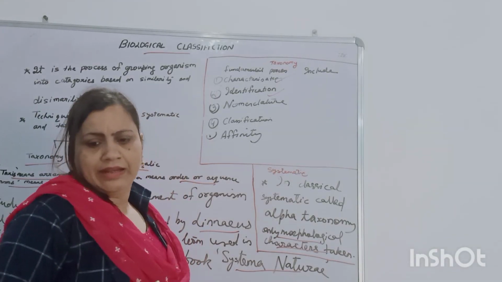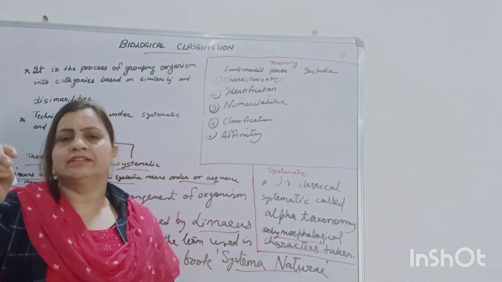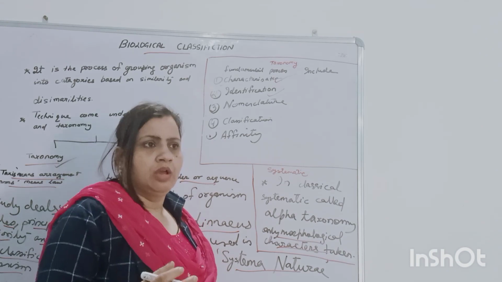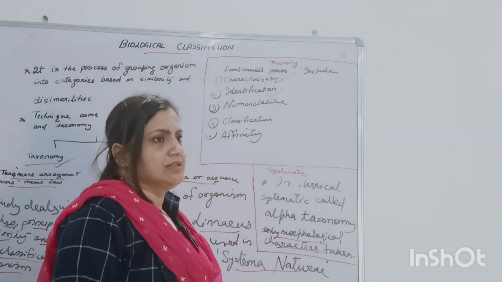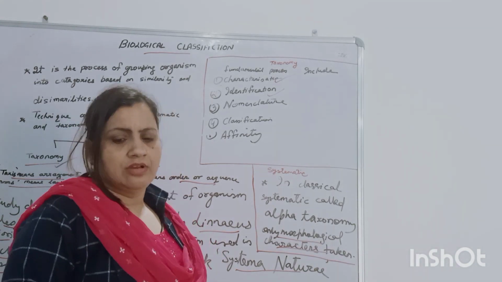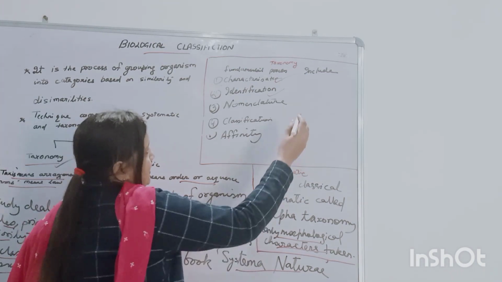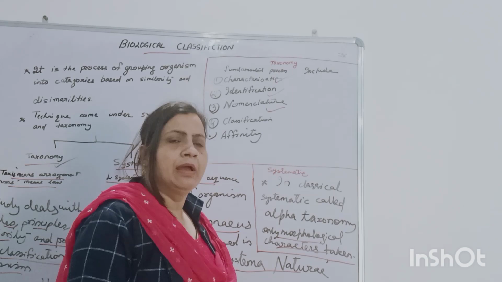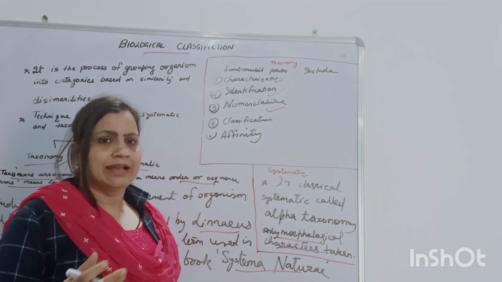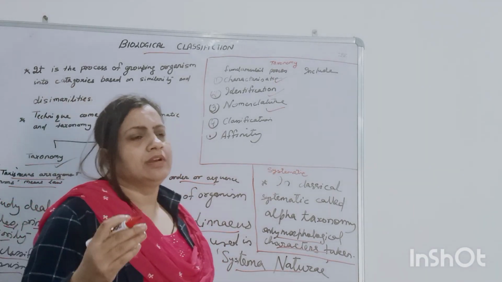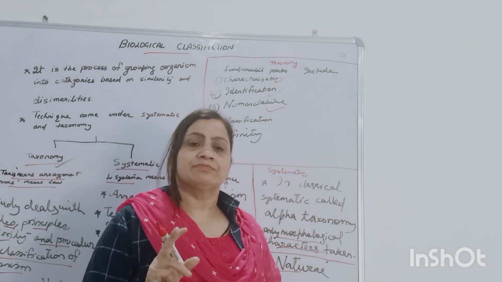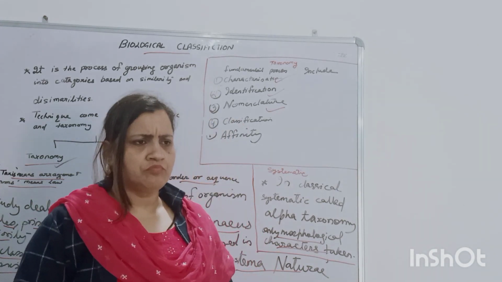Identification is the correct naming of the organism based on previously classified groups. When we have identified the organism, the correct name and place of the organism is assigned. Then nomenclature. Nomenclature is the naming of an organism based on its scientific name. All over the world, when we give the name of an organism, it will be recognized by its scientific name.